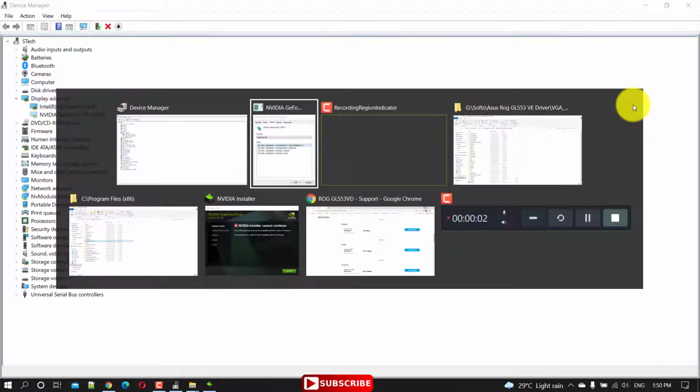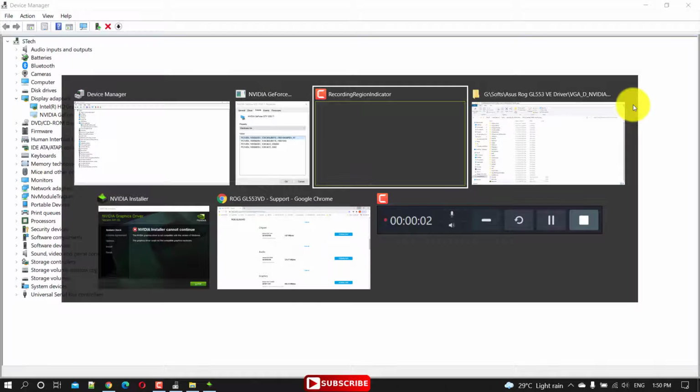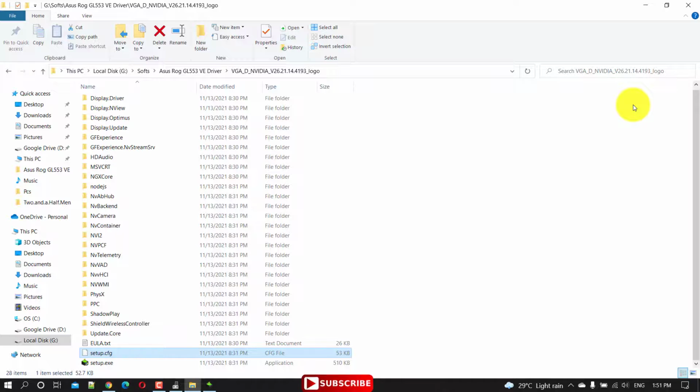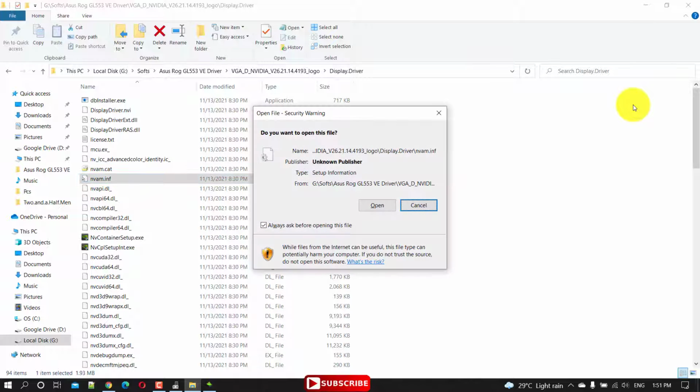Alright, so I copied the hardware ID. Now I go to the driver folder, not drive C. You couldn't find it here. Okay, just close it. Let's go to the specific driver folder. Now go to Display.Driver. In here, scroll down and find the files with the extension .inf. This is the file, NVAN. Also, there are some other files with the same extension. You can find one of them and just open it. Let me open this one.